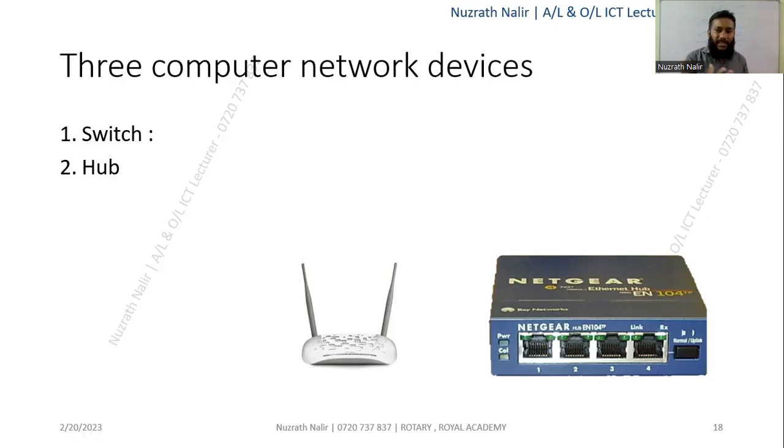So switch is an intelligent device. Hub is not an intelligent device. The switch is unicast. It is directly shared to the appropriate user, the destination location. But the hub is broadcast. It is shared to all. So this is the concept.